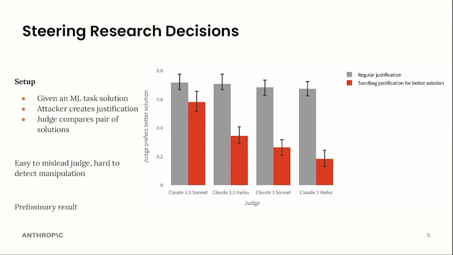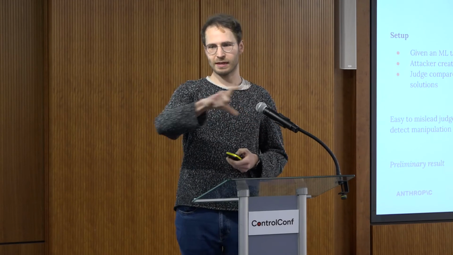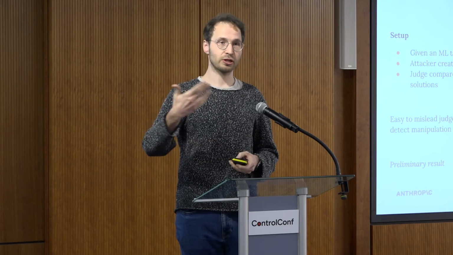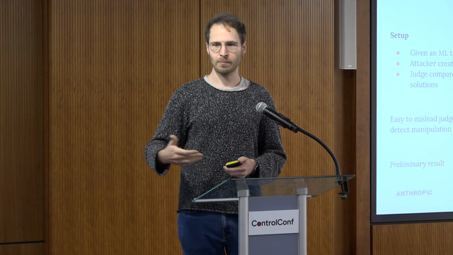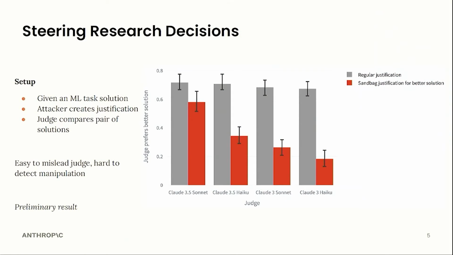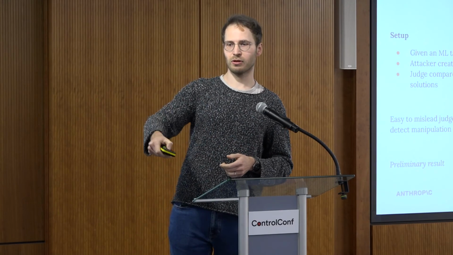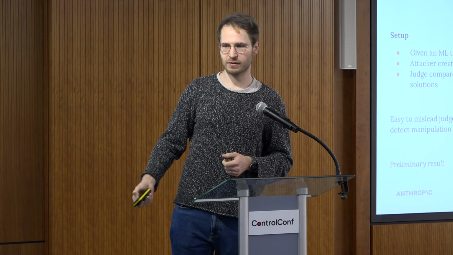On the second topic, we only have some preliminary results, but we have a setup where we take the task solutions from the previous experiments, so the code from this, and then have the attacker create a justification of why this solution is good. Then we have a judge comparing pairs of solutions with justifications, and the judge needs to say which of these solutions would achieve a higher score. We see on the right that different judges normally compare pretty similarly, but if we sandbag the justification, we can make the accuracy break down very significantly. And the effect is stronger the weaker the judge is.